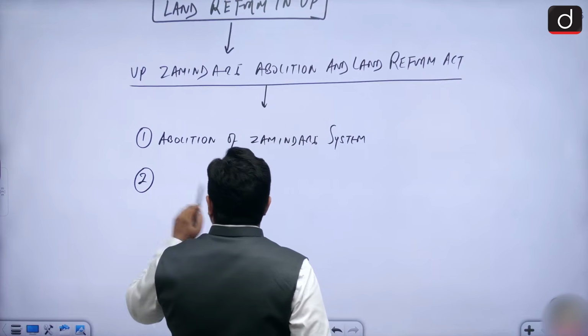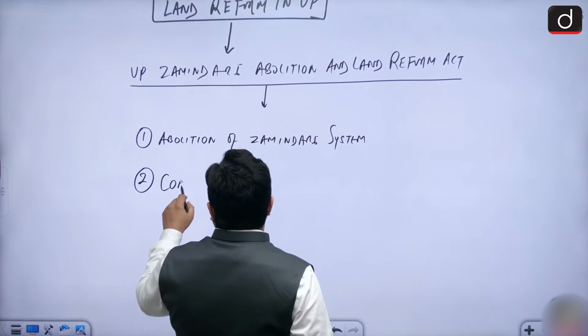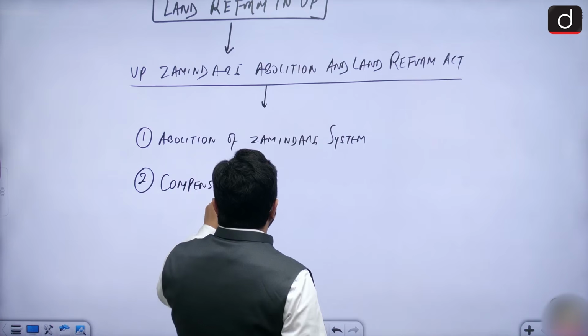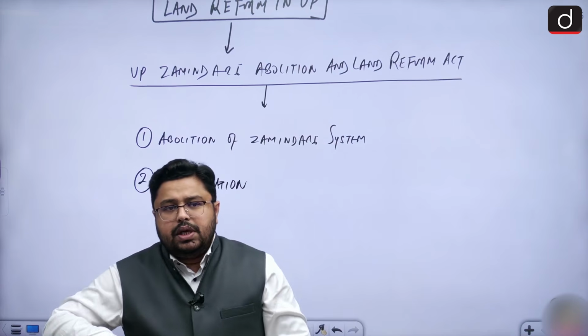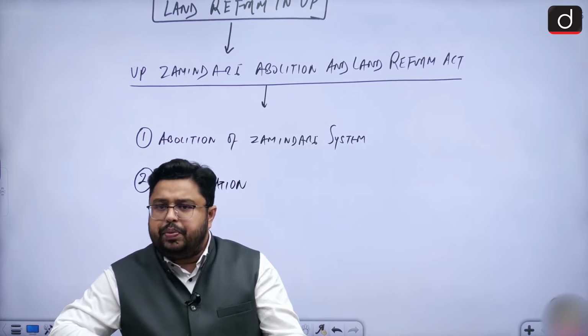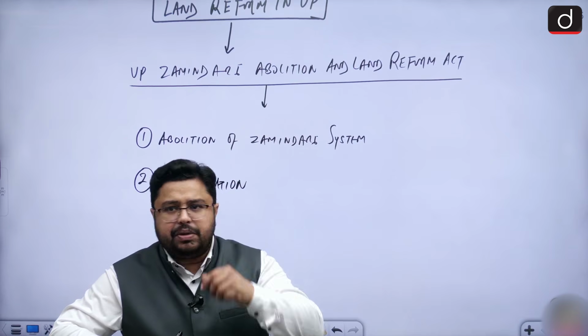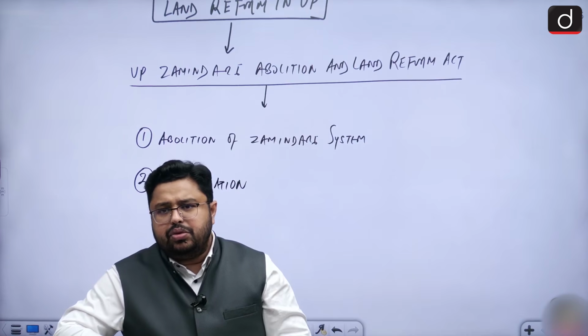Now, if the system of zamindari was abolished, then there was a provision for compensation. If that system was abolished, then there is no need to pay land revenue to the zamindars. The system has been abolished, so there is no such thing to make payment.